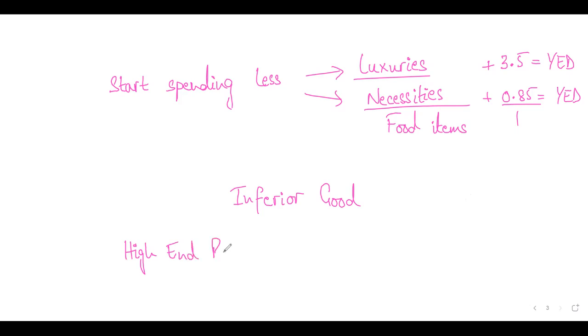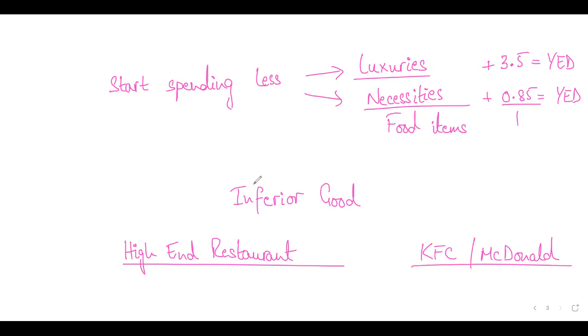Now, a high-end restaurant is a kind of luxury and a normal good. And KFC and McDonald's, the way it is nowadays, for some people it's still quite expensive, and for them it's still a luxury. But for most people, McDonald's and KFC nowadays is more of an inferior good. When people cannot afford to go to high-end restaurants because their incomes are falling, they can quickly order fast food. Yes or no? Are you getting what I'm trying to say?